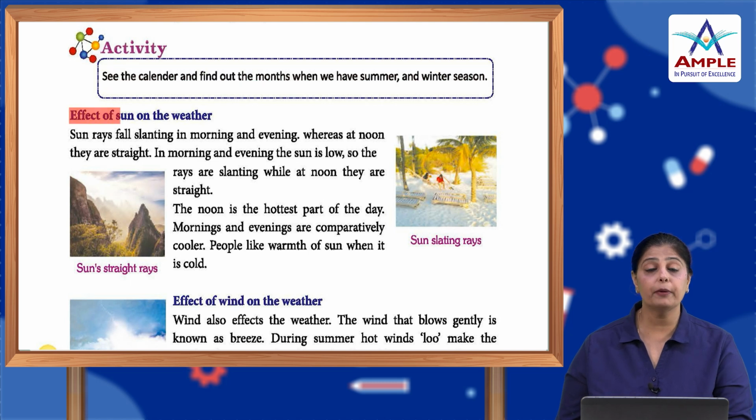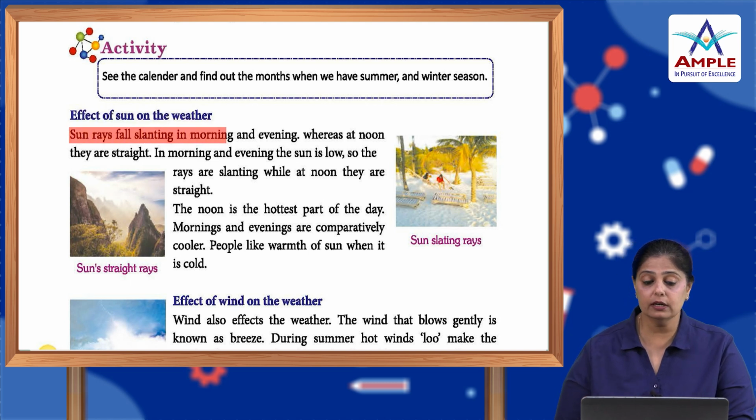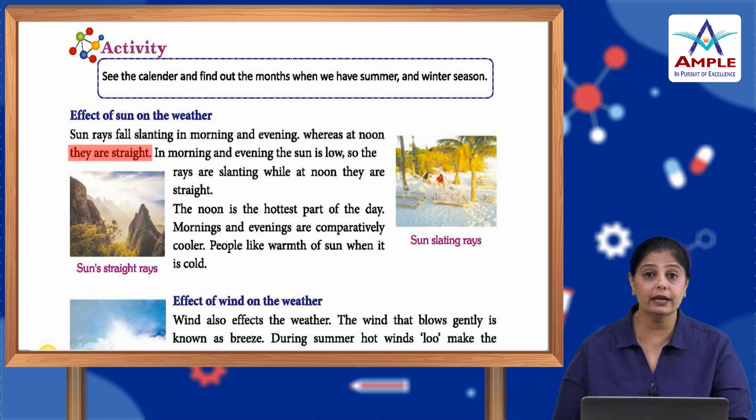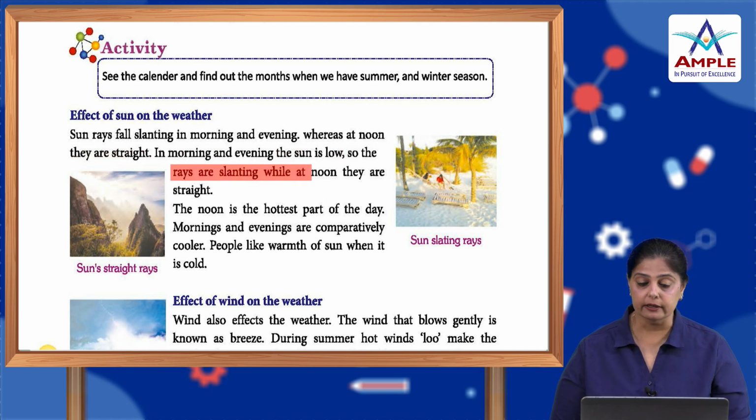Now let's talk about the effect of the sun on the weather. How is it that the weather is impacted by the sun? Sun rays fall slanting in the morning and evening, whereas at noon they are straight above our head. So in the morning and evening the sun is low, so the rays are slanting, while at noon they are straight.